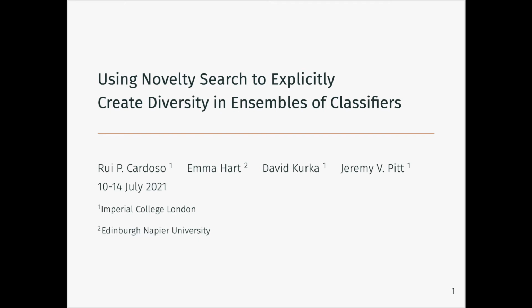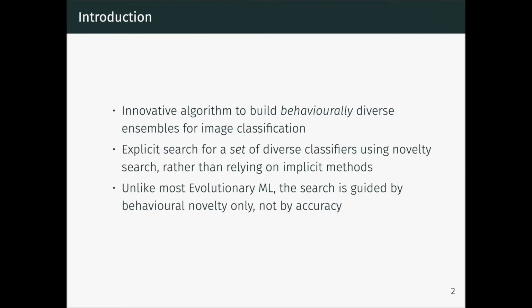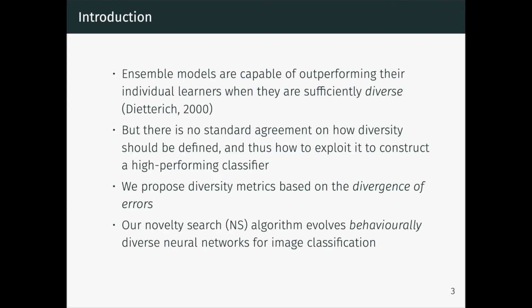Welcome to our presentation about using novelty search to explicitly create diversity in ensembles of classifiers. Here we present an innovative algorithm to build behaviorally diverse ensembles for image classification. This algorithm does an explicit search for a set of diverse classifiers using novelty search, rather than relying on implicit methods. And unlike most evolutionary machine learning, the search is guided by behavioral novelty only, not by accuracy.